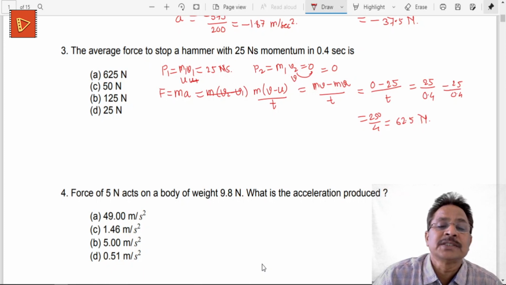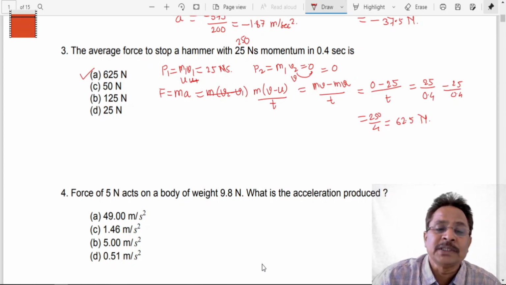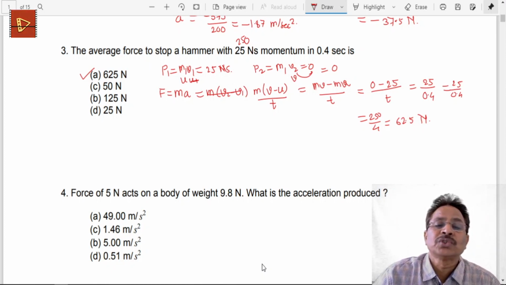The option given is 625 newtons. So either I need this number to be 250, then I'll get this answer to be 625, but if it is given to be only 25, then this answer will be 62.5 newtons. So at present, the average force to stop a hammer with 250 newton second momentum in 0.4 second, if the problem is given this way, then the answer will be 625 newtons.